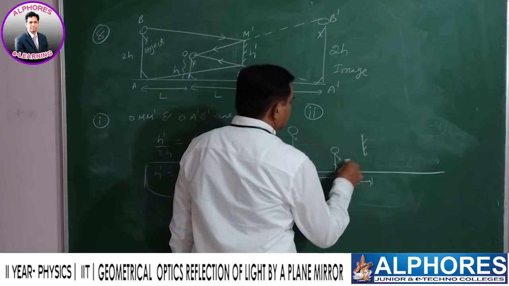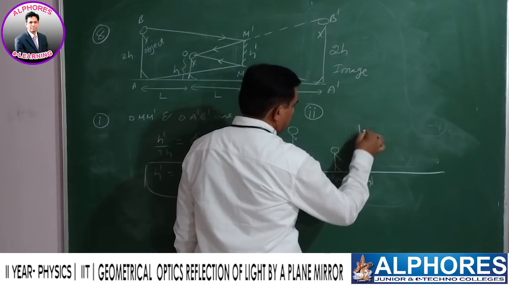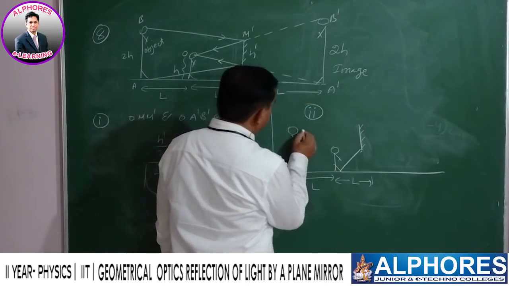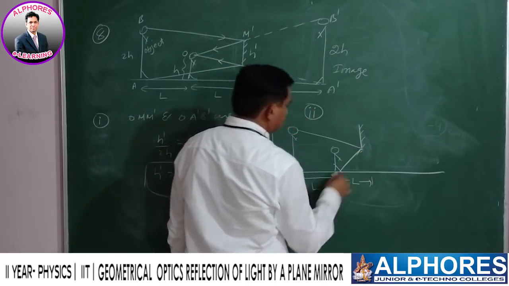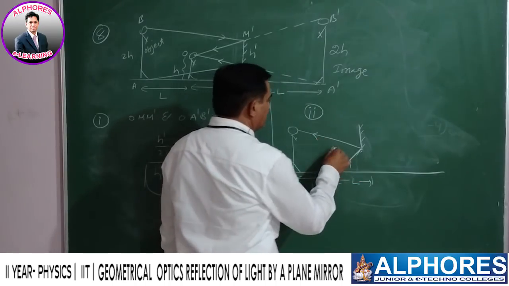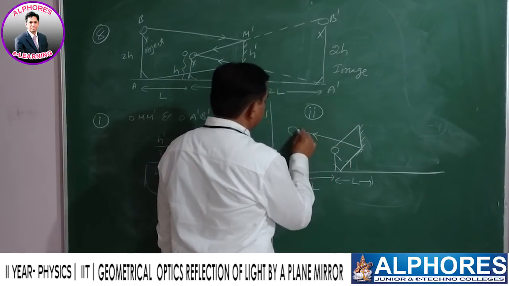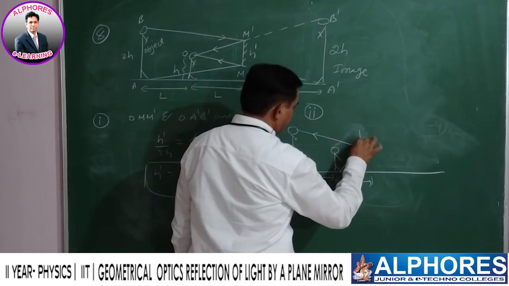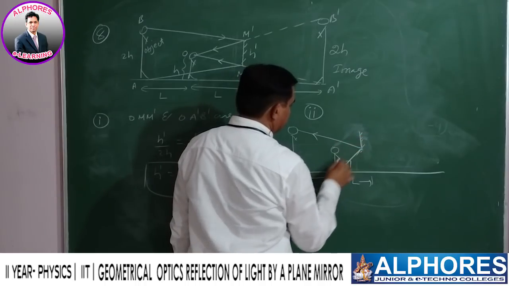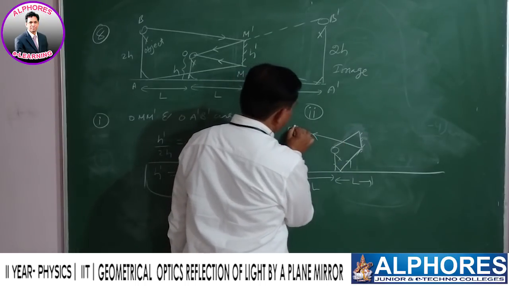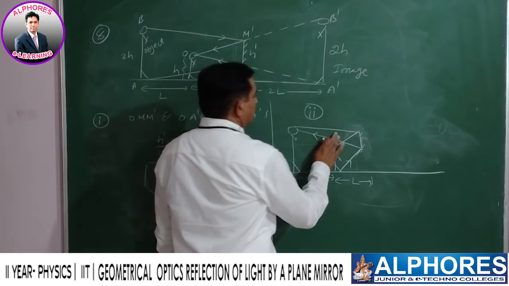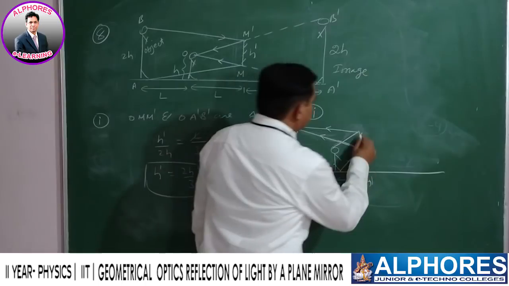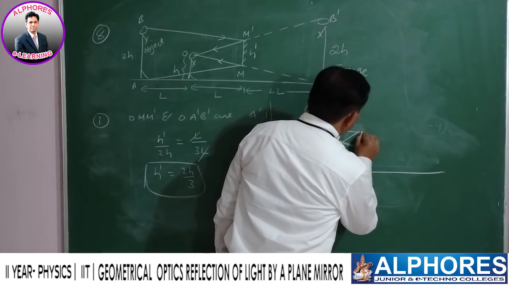Now, the light rays incident on the plane mirror undergo reflection, and from here the incident ray undergoes reflection. These two reflected rays are extended.